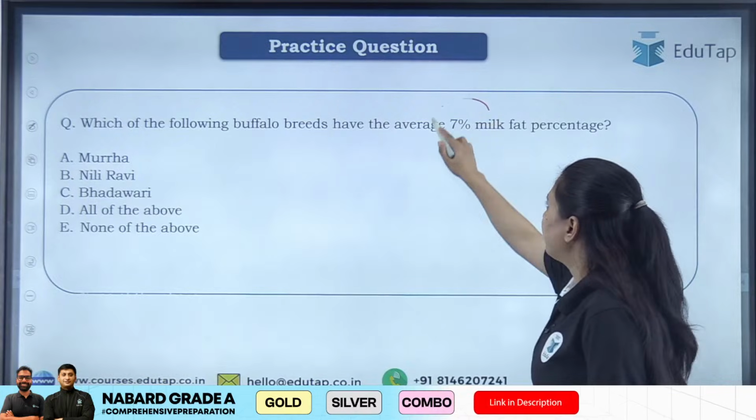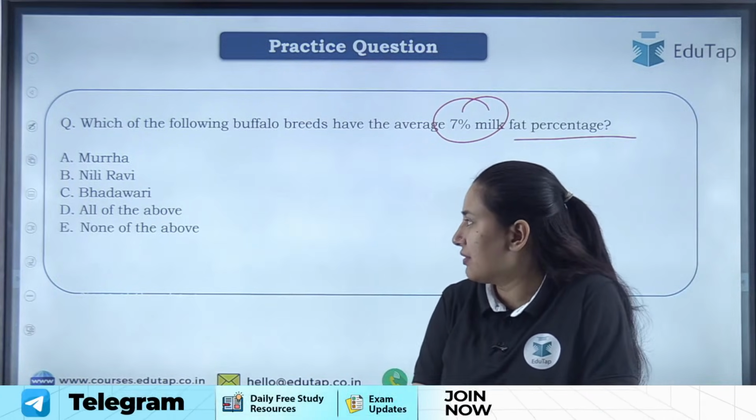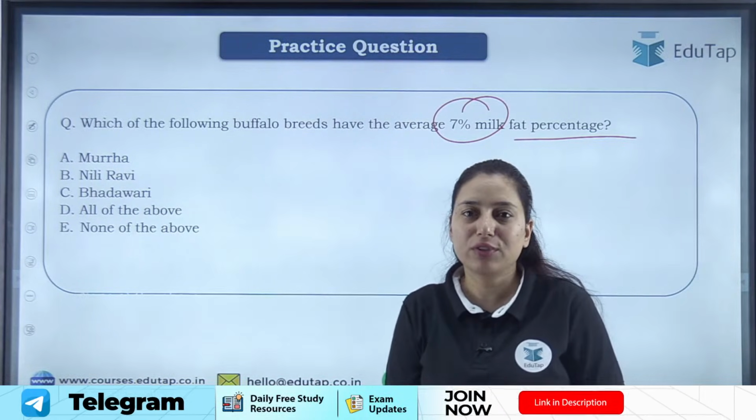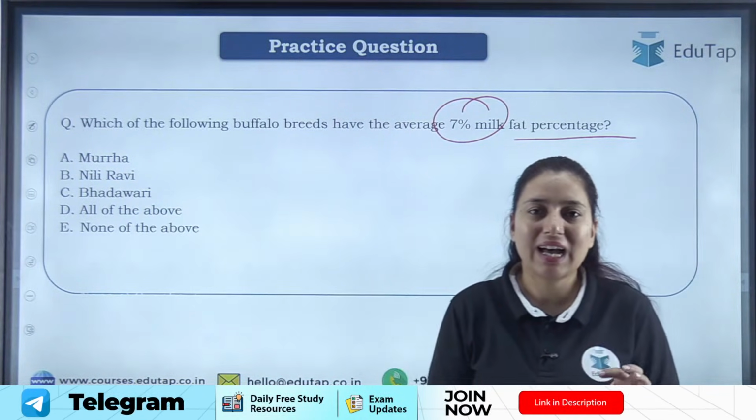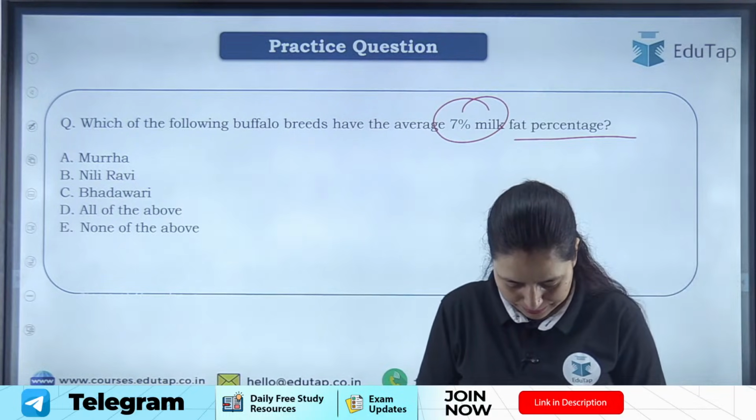लेट्स मूव अहेड। Which of the following buffalo breeds have the average 7% of milk fat? ठीक है। मुर्रा, नीली रावी, भादावरी, all of the above, none of the above. You have to tell me which buffalo breed has 7% of fat in its milk. ठीक है।